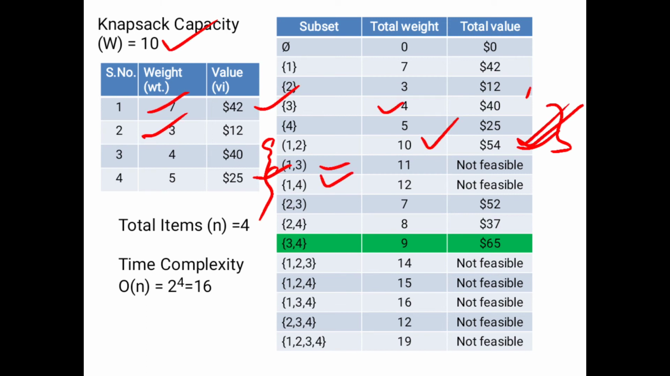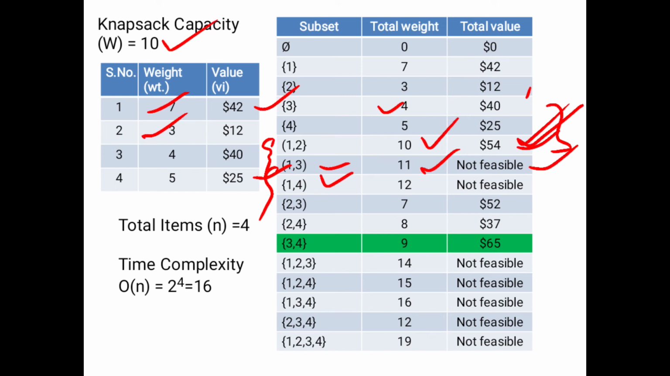Then find the total weight. That means what is the subset? 1, 7. Then 3 is 4. So 7 plus 4, 11. So this is greater than the knapsack bag capacity, because the capacity of the knapsack bag is 10, but here we got 11. So that is not possible.